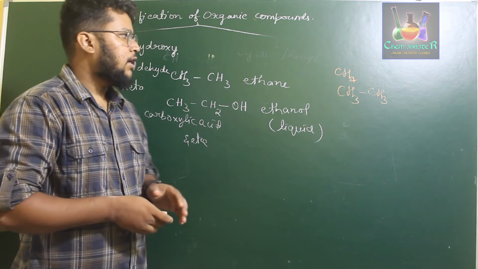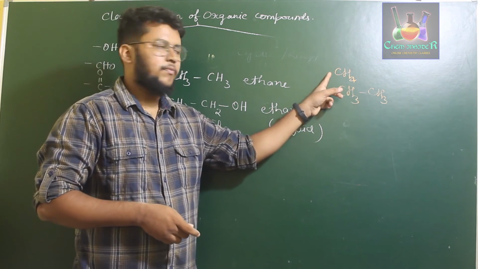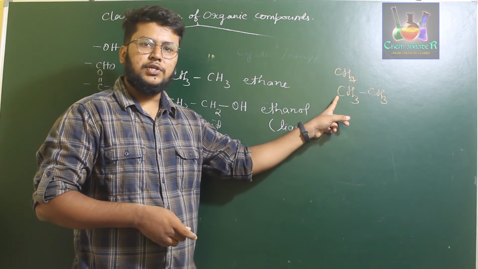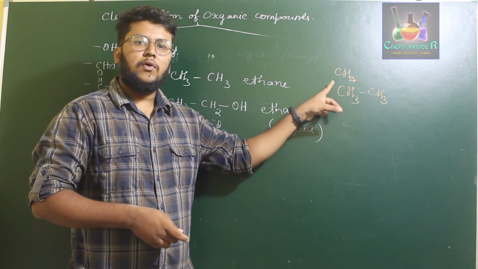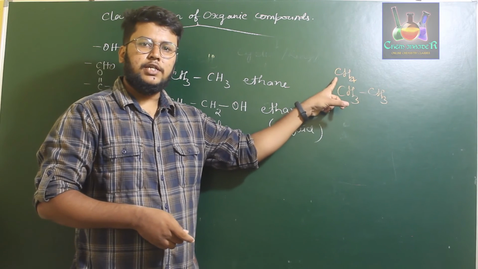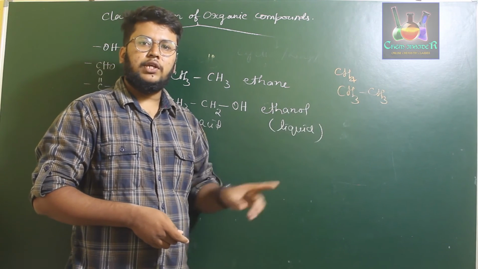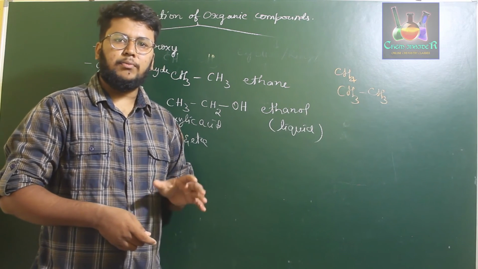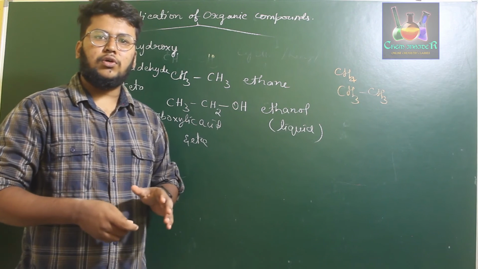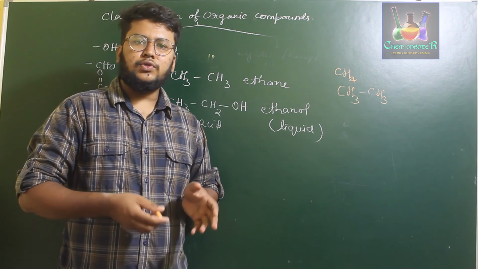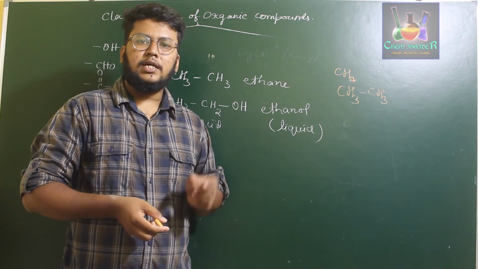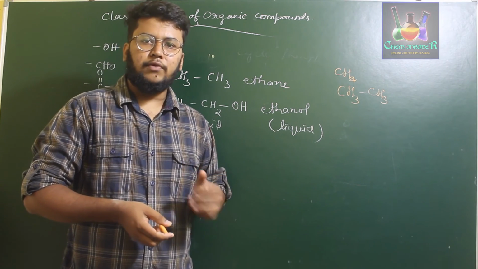Like for example, if you start with CH4 and compare it with the second species, C2H6, they two vary by the unit of CH2 group in their molecular formula. Those are called homologous groups. Homologous groups are those compounds which vary by a CH2 unit in their molecular formula.